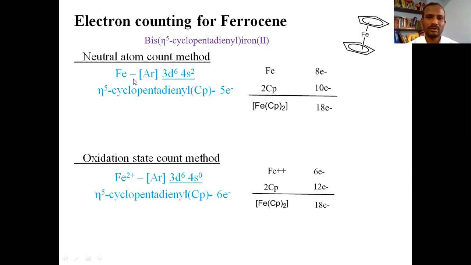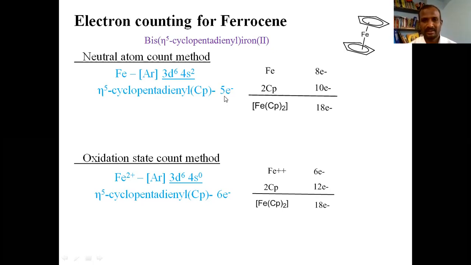If you write the electronic configuration, you will know the number of electrons contributed by iron. Eta 5 cyclopentadienyl: the cyclopentadienyl group in the neutral method donates 5 electrons. The count will be 5. If you are counting by the neutral atom method, the cyclopentadienyl number is 5. This you need to remember.